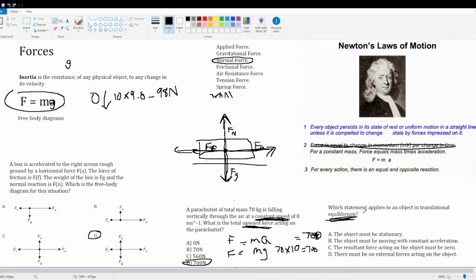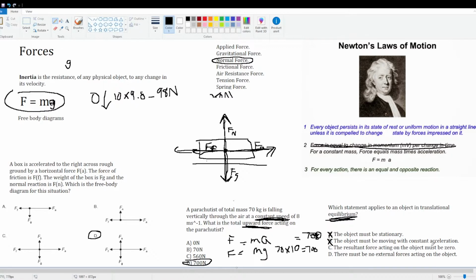So which statement applies to an object in translational equilibrium? The object must be stationary. Well, we know that's wrong because an object can be in translational equilibrium with, just like here, the forces canceling each other out. The object must be moving with constant acceleration. No, that is completely the opposite of what translational equilibrium is. The resultant force acting on the object must be zero.